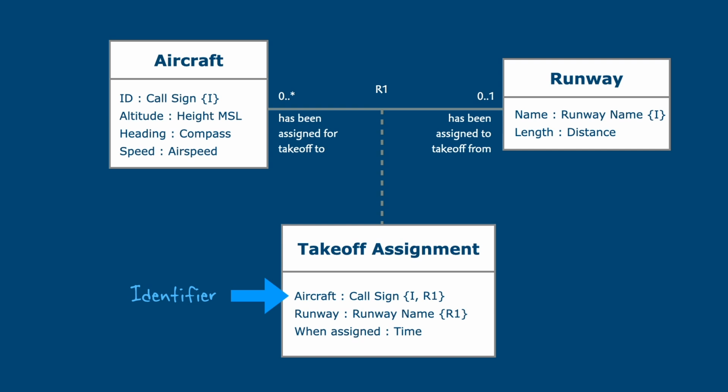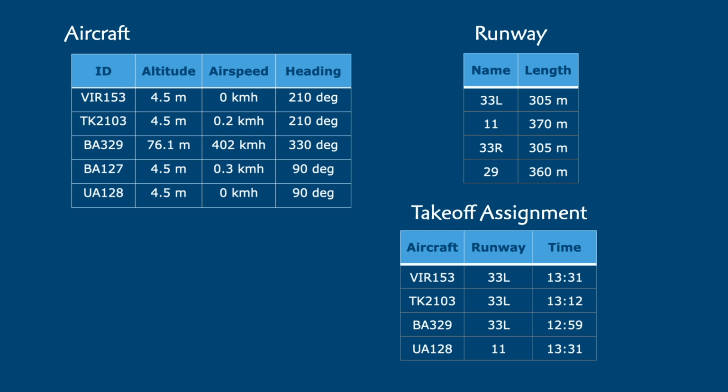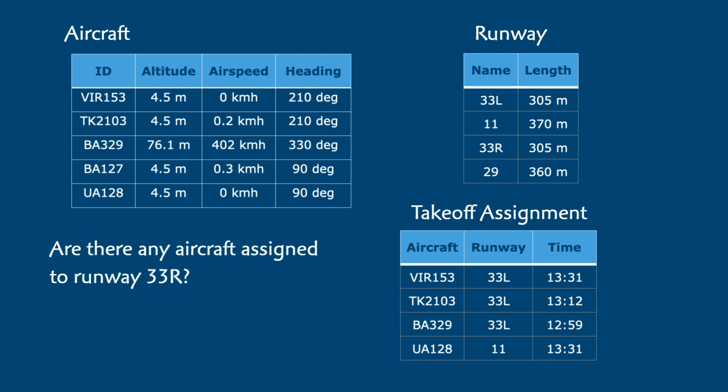Next, we're going to add some more instances to our scenario so that we can have examples of the conditional cases. I'm going to show these using the set representation with just the identifier attributes so that you can easily visualize the mapped and unmapped instances. One way to test our tables is to see what questions they can and cannot answer. So let's try this one. Are there any aircraft assigned to runway 33R? Can our tables answer that question? The answer is yes. They can answer that question. Can you see how? Right, we just checked the takeoff assignment table, and since 33R does not appear, we know that no aircraft has been assigned to it.